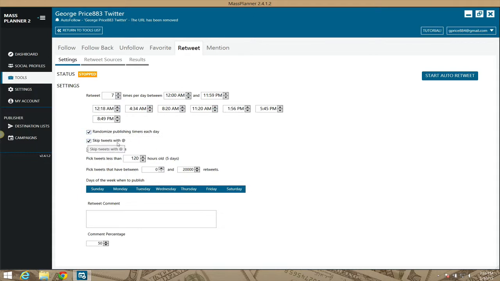Skip tweets with the @ mark. Basically what this means is that inside of the message, it's going to skip those tweets.